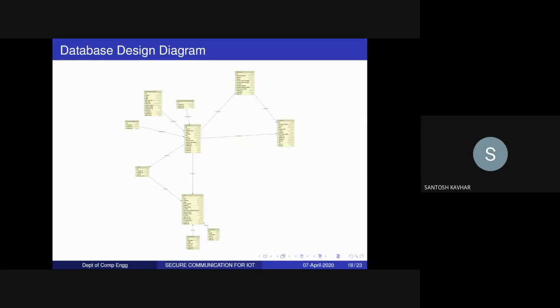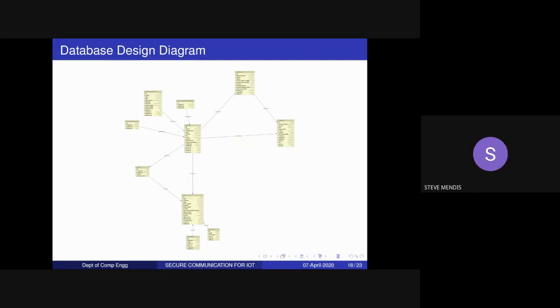It is our DB diagram, and basically we have many tables here, including the property one, where we have kept a concept of tenant and owner. If you are the owner, you will have to register your property at first, and then you will send the registration link to whoever resides at your place, the tenant. And then there is the user table. We have stored various entries here.